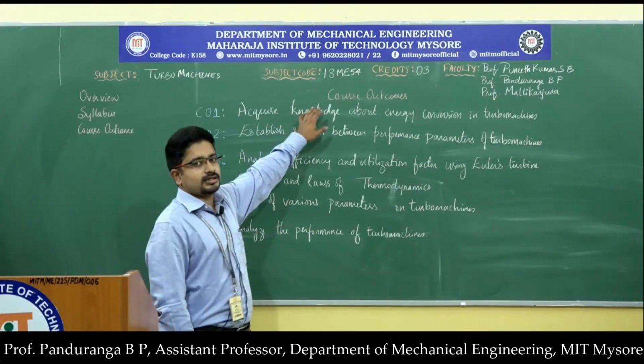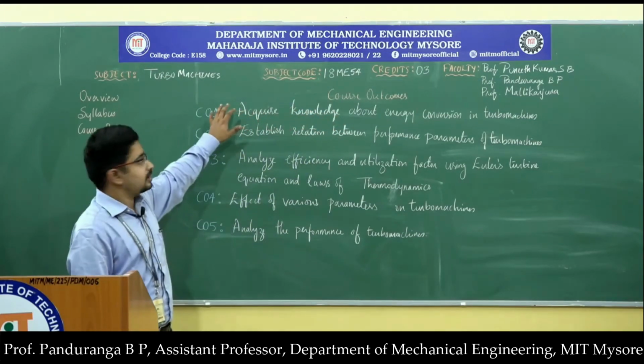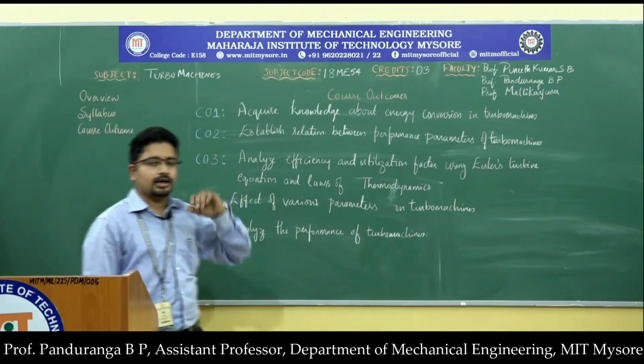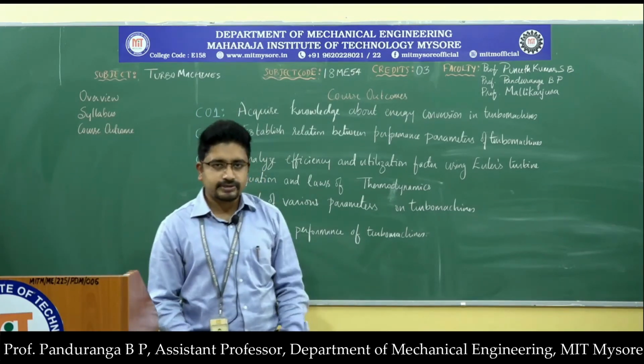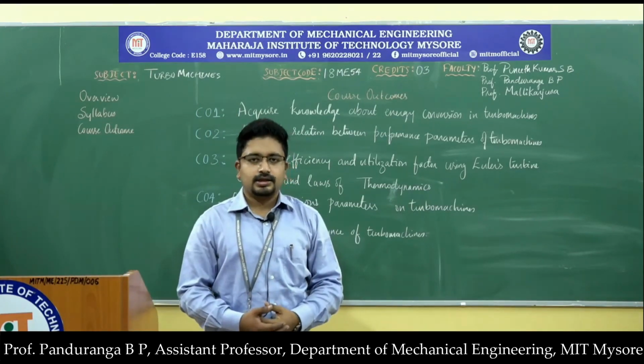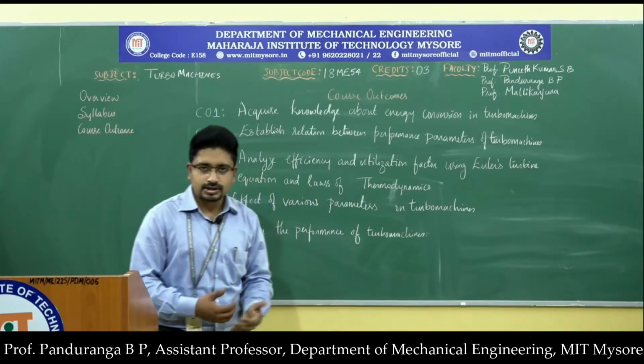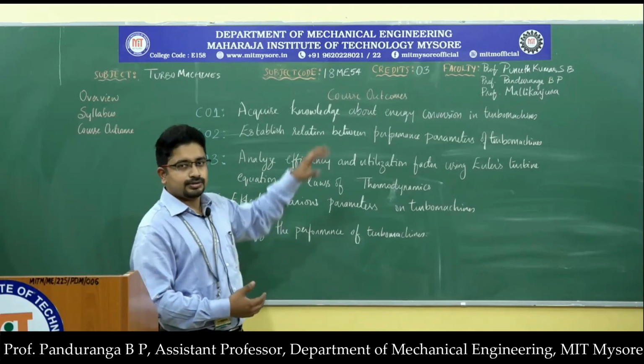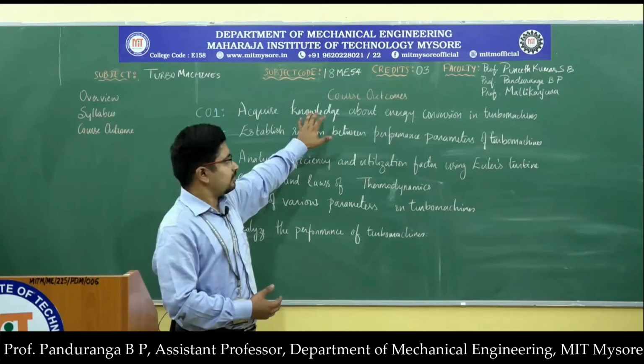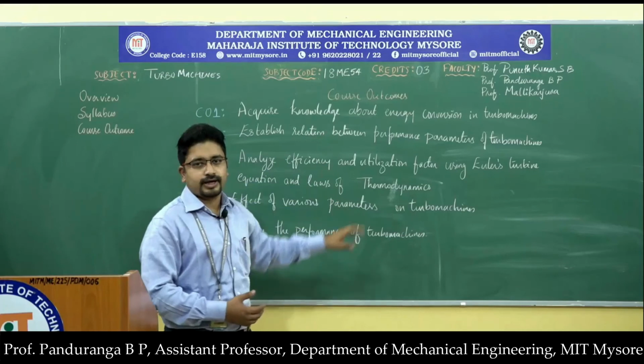Now let us see the course outcomes for this course, that is Turbo Machines. The course outcomes are the statements which we have developed that the student will be able to achieve by the end of the course. So by the end of the course you will be able to do these following 5 points.